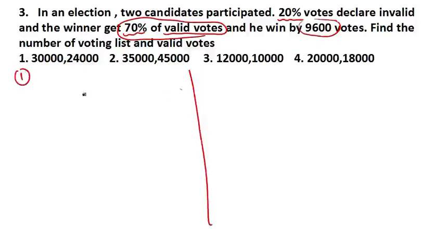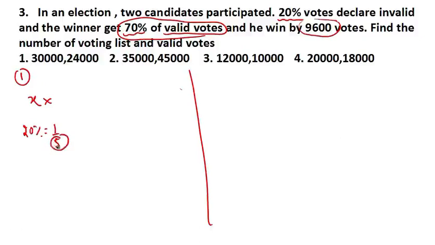One is the X method. I will assume that the total vote is X. Out of X total votes, 20% are declared invalid. What is the fractional form of 20%? It is 1 by 5. Out of the total, you know that the base is always the real number.